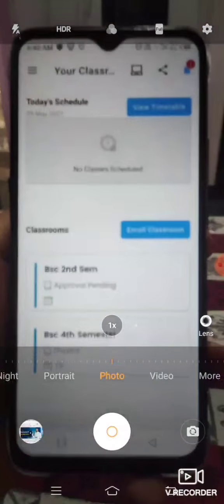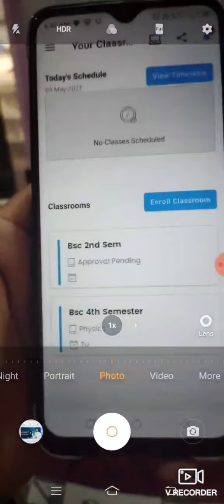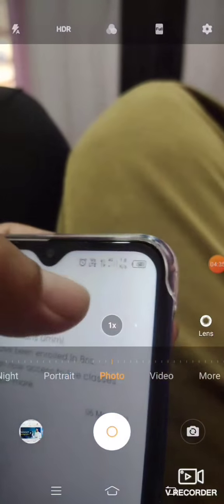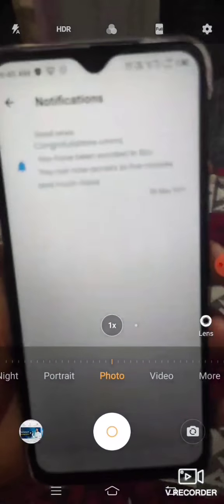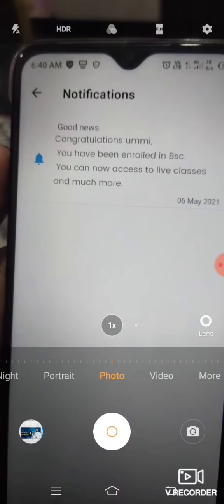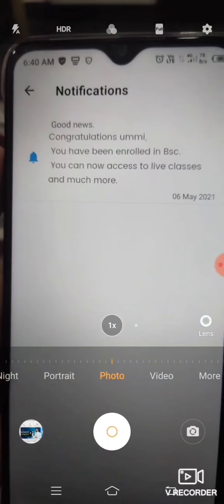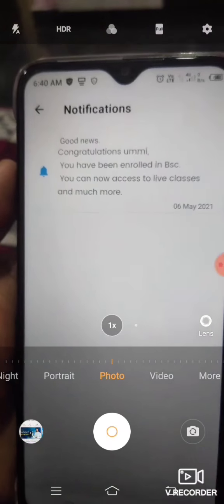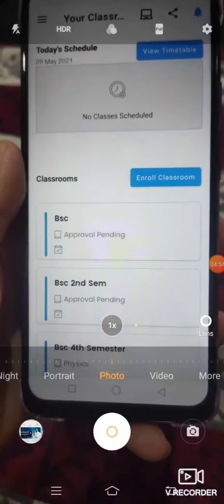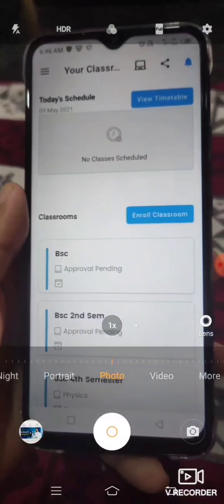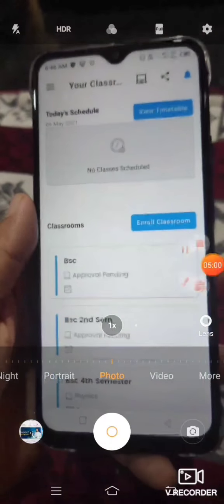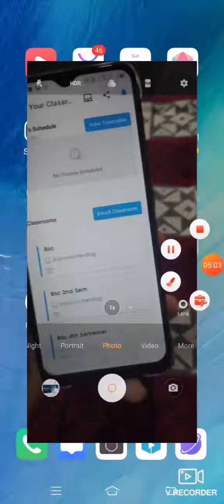Now a notification has come here. Click on that bell icon. It shows: good news, congratulations Sumi, you have been enrolled in BSc. You can now access live classes. After enrollment of the student, it shows that the BSc approval is pending. Approval pending, so now we will approve that.